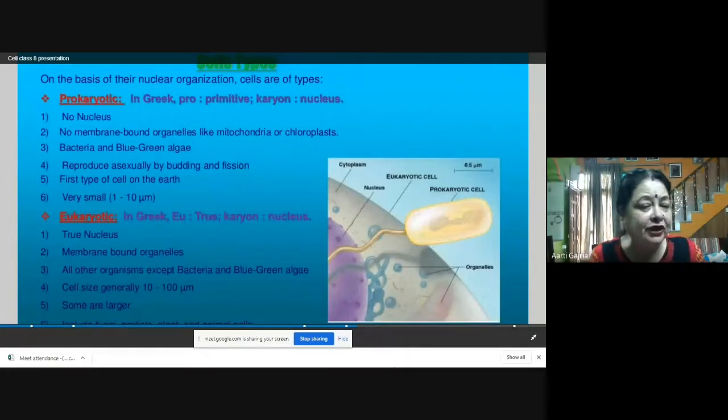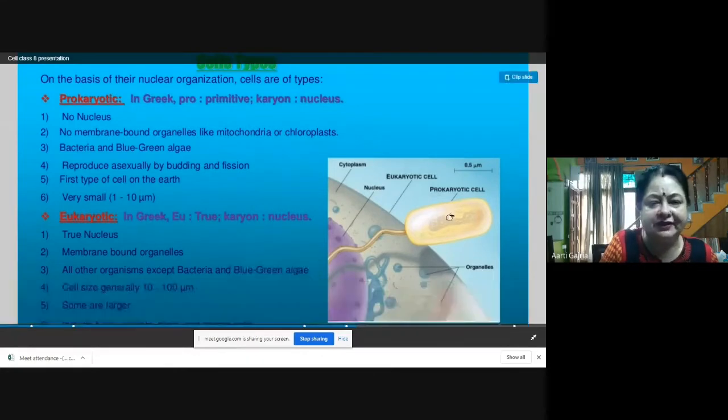Now what is eukaryotic? In Greek, eu means true, so a true nucleus is present. After the formation of the nucleus, where the true nucleus is present, that is called eukaryotic. In eukaryotes, a true nucleus and membrane-bound organelles are present, and all other organisms except bacteria and blue-green algae have eukaryotic cells. And here the cell size is bigger than prokaryotic, because prokaryotic cells are primitive and small in size.